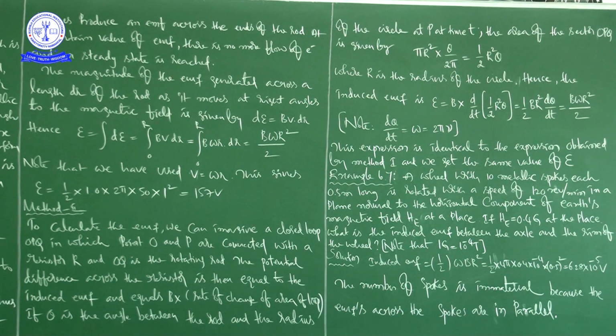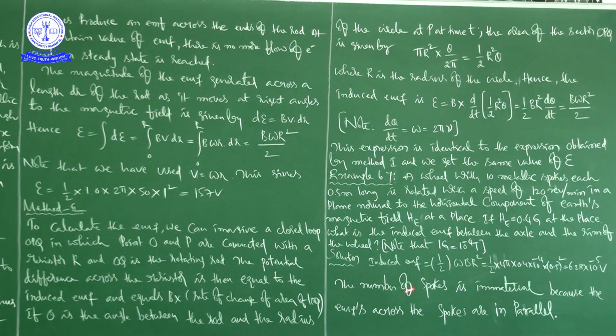Don't forget that square is there. By substituting all these and completing the mathematical calculation, finally we are getting 6.28 into 10 to the power of minus 5 volt. That is what we calculated as EMF.